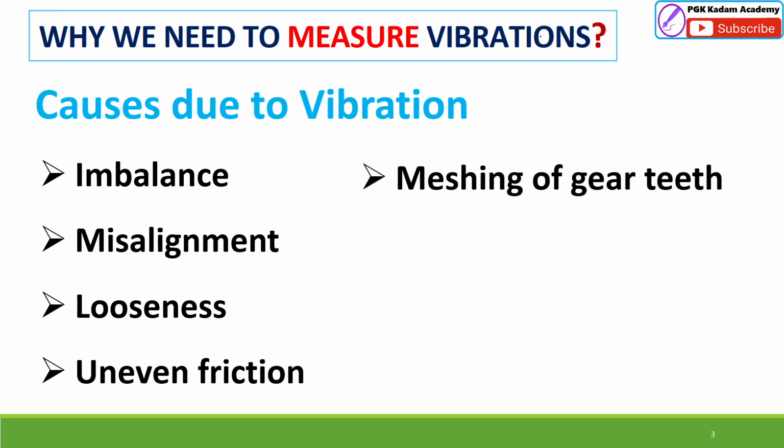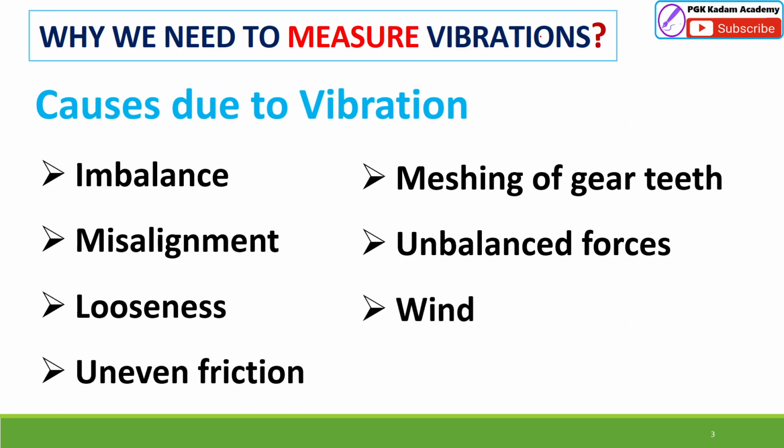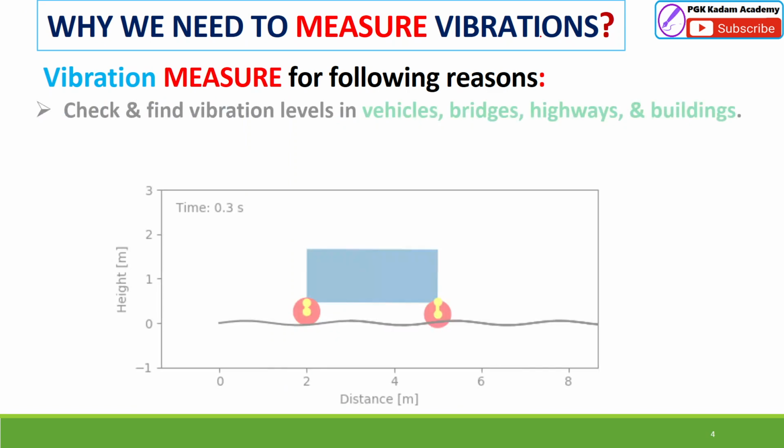Meshing of gear teeth that is not proper also creates vibration. Unbalanced forces create forced vibration. Wind is a natural source: it creates vibration in bridges, buildings, or chimneys which are in contact with the wind. Earthquakes also create vibrations. These are the natural sources of vibrations.